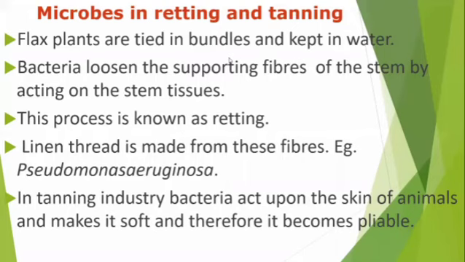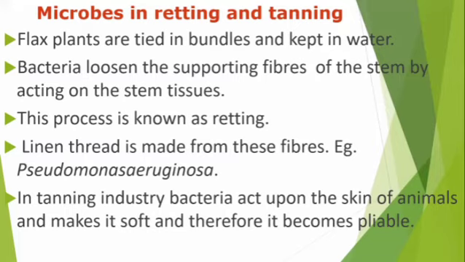Microbes in retting and tanning. Flax plants are tied in bundles and kept in water. During that time, the bacteria loosen the supporting fibers of the stem by acting on the stem tissues. This process is known as retting.